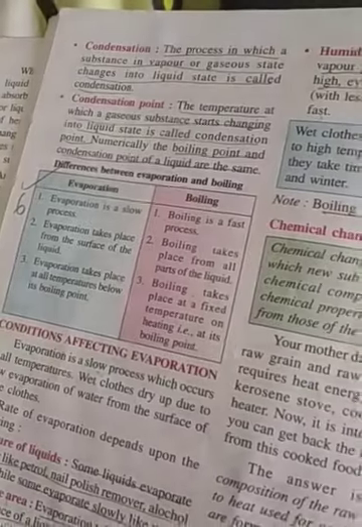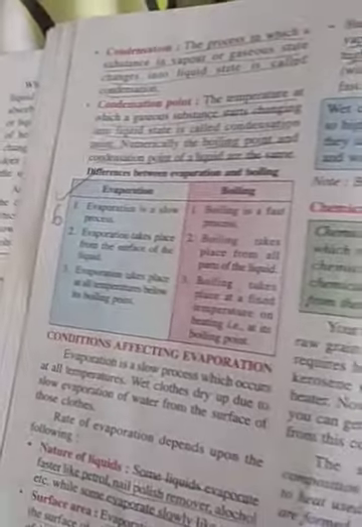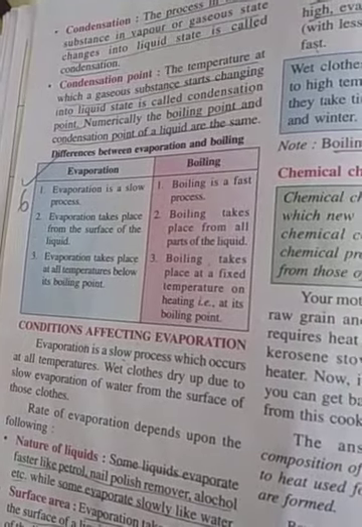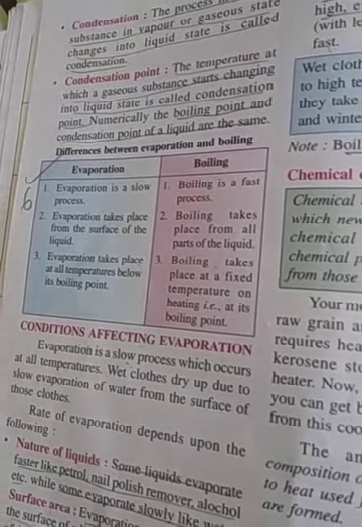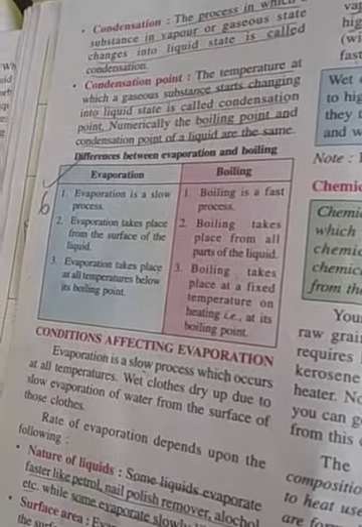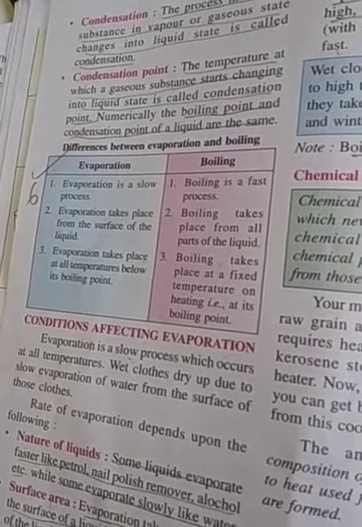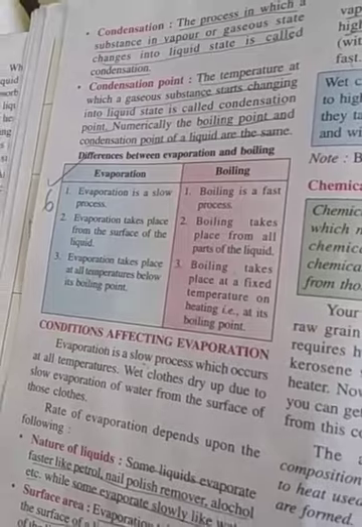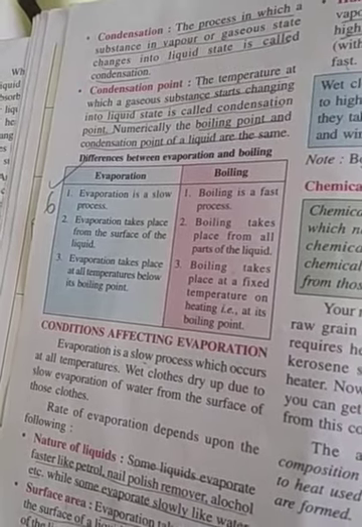What is actually the difference between boiling and evaporation? In both, the liquid is getting converted to gaseous state, but boiling is fast and that takes place at a fixed temperature, which will be the boiling point of that liquid. But evaporation, below the boiling point, slowly, suppose I drop some water on the floor, it will slowly evaporate. It is not boiling, but still it is converting into its vapor form. So this is evaporation.